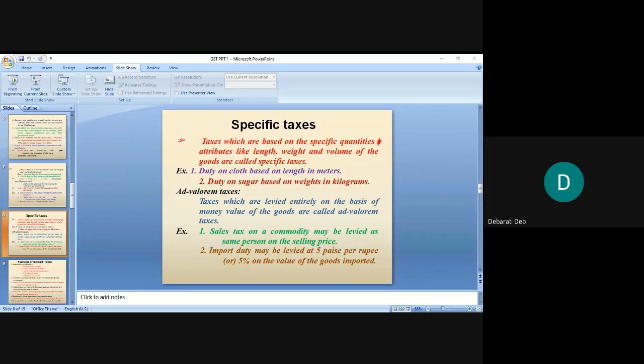Then import duty may be levied at 5 paise per rupee or 5% on the value of the goods being imported. What is the total value of the goods that you are importing from other countries? On that, a specific amount such as 5%, 10%, or 5 paise per rupee of the total value of the goods will be charged. So if this is happening, then the payment of tax, be it in the form of sales tax or import duty, will vary from person to person, isn't it? So that variation will occur in ad valorem taxes.